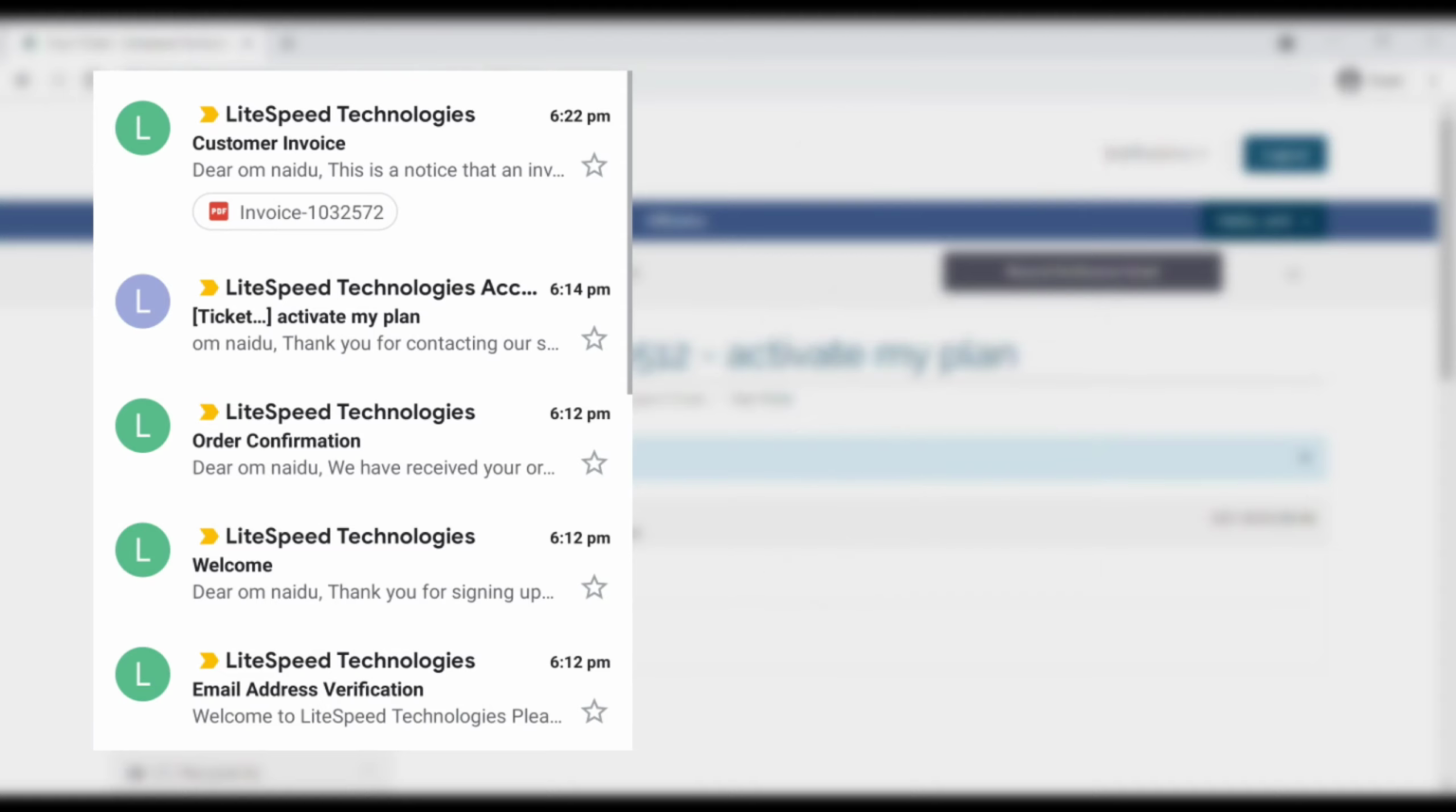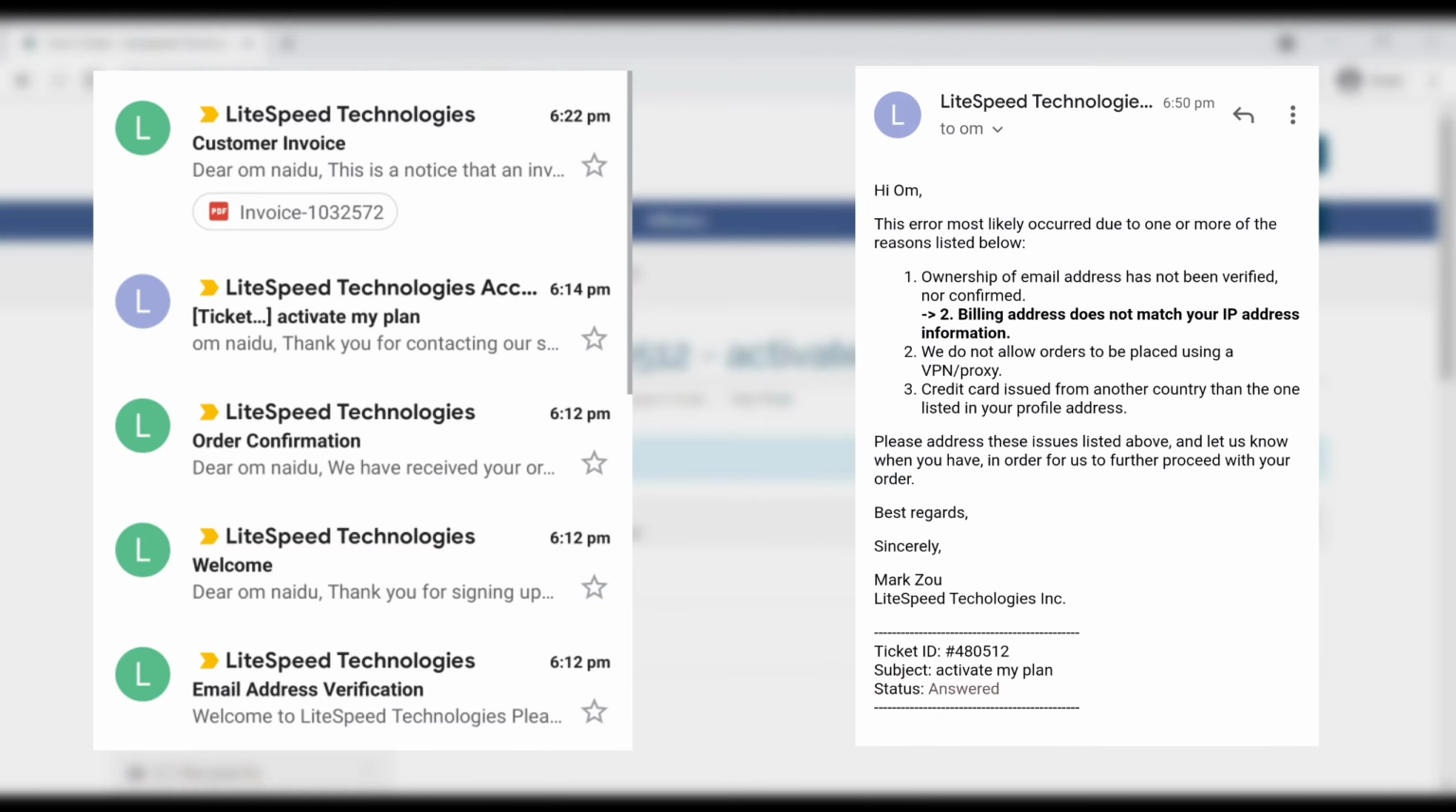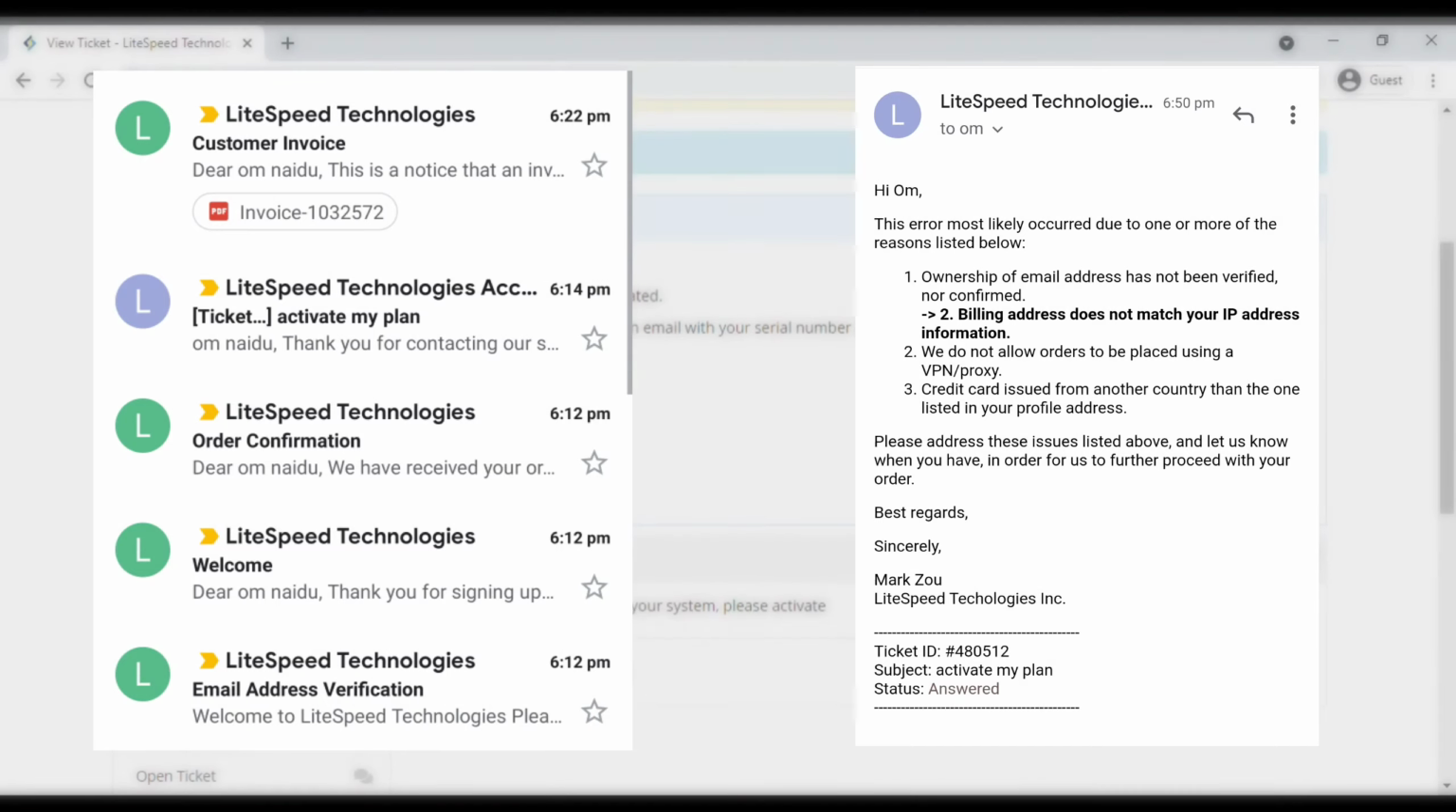We did not pay any single penny to buy the license key. It is completely free. Also make sure you enter a correct billing address. It should be your current address, or if you enter anything wrong, your account will not get activated. I've made that mistake, so I'm telling you to enter a correct billing address.